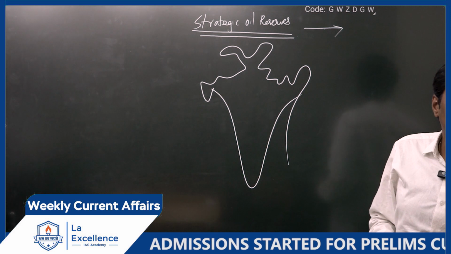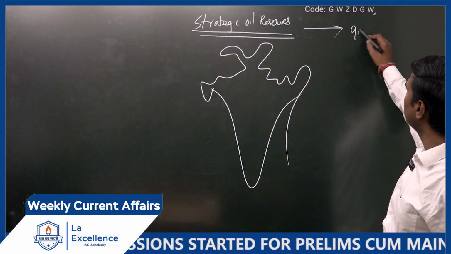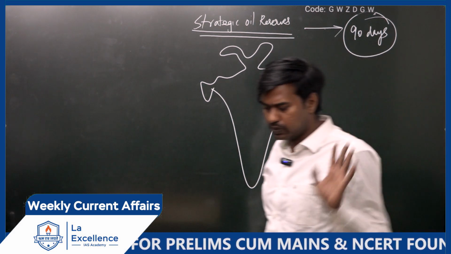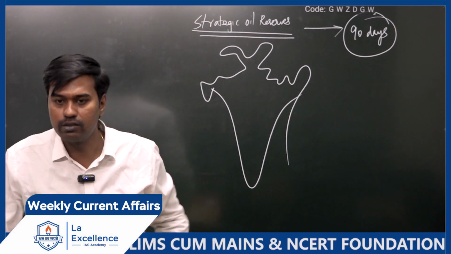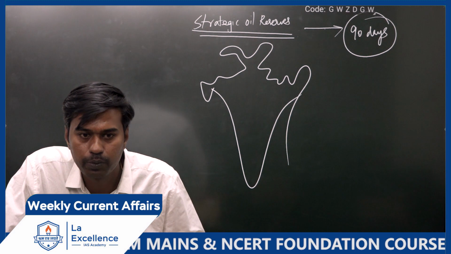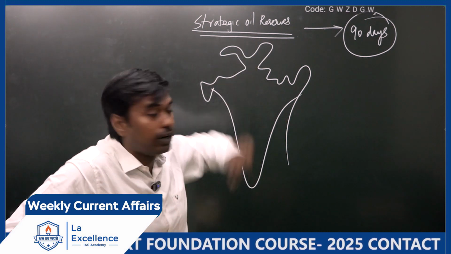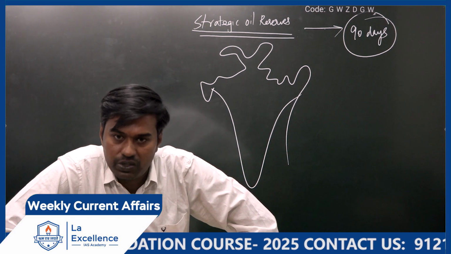Under the strategic oil reserve concept, we want to maintain oil for a period of 90 days. Even if tomorrow countries don't want to supply oil to India, we should be in a position to survive for 3 months. That is when we can say we have achieved the strategic oil reserve status in India.